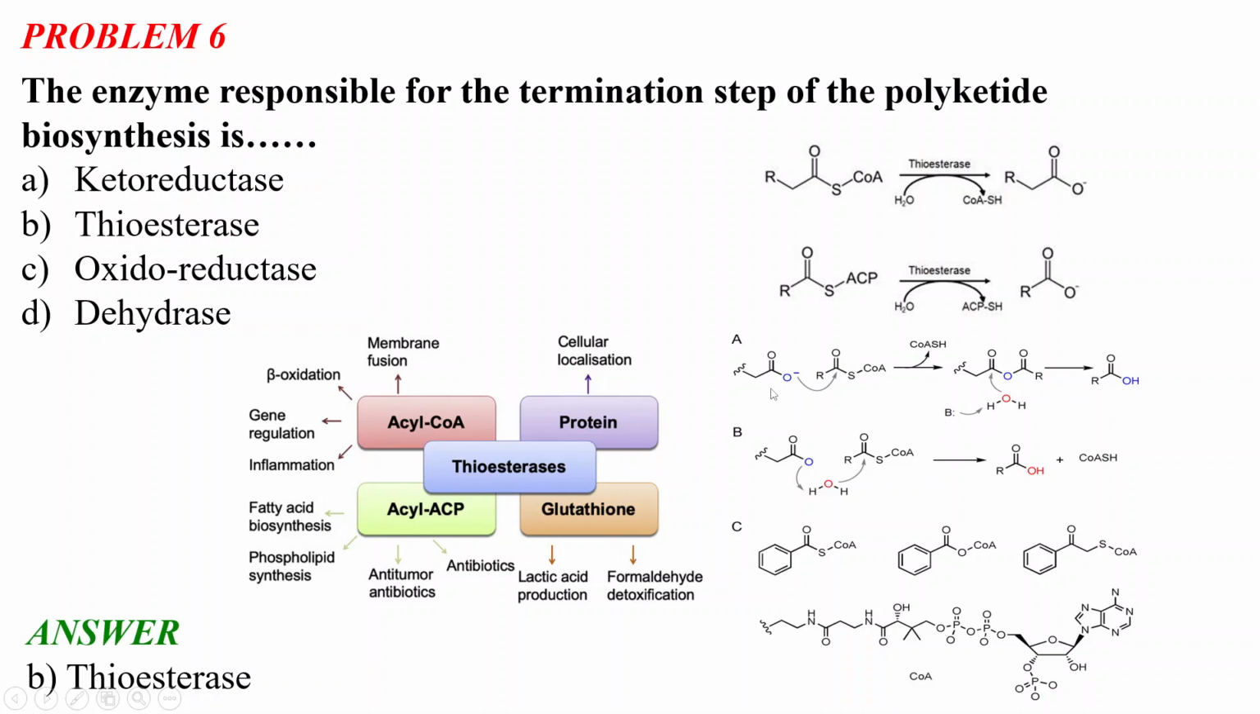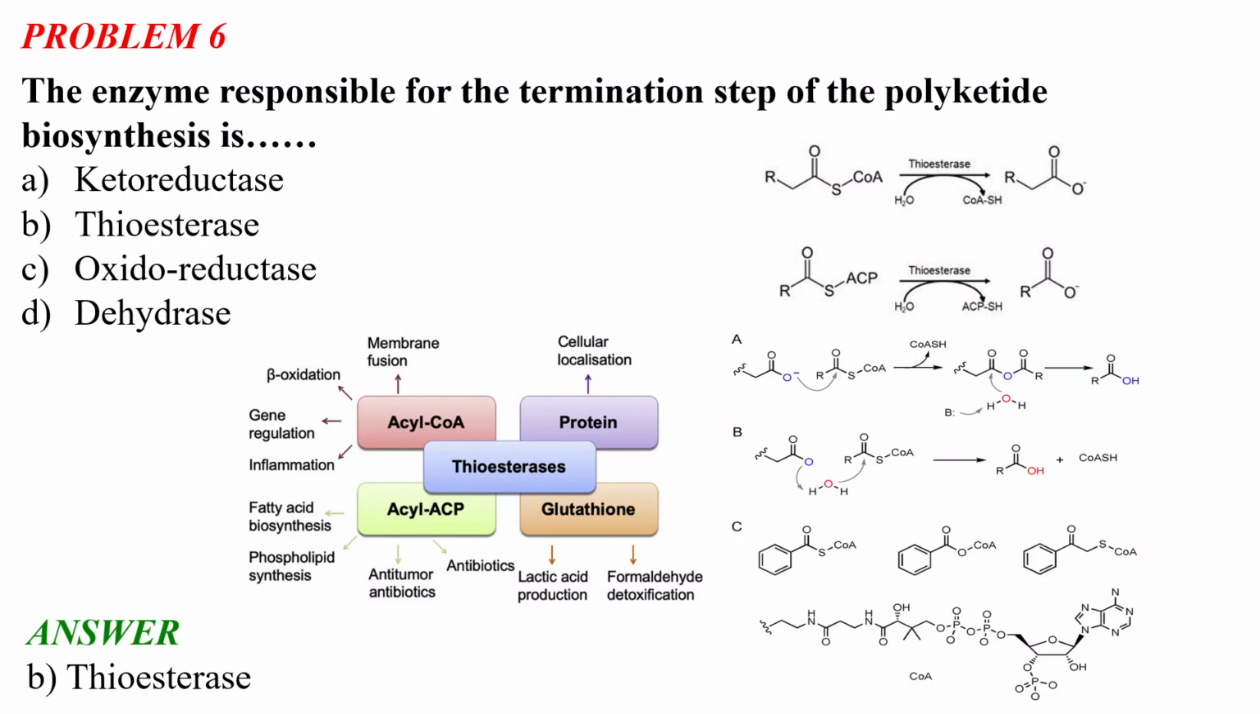Okay, so here is a detailed mechanism of the reactions involved in the biosynthesis and how the thioesterase is working. As you can see, there is a water molecule, and after deprotonation it will form a hydroxyl ion which will attack this carbonyl carbon, and we will have the elimination of the coenzyme A. Thioesterases are a very important class of enzymes which catalyze various reactions of our body, and this enzyme is responsible for the termination step of the polypeptide biosynthesis.